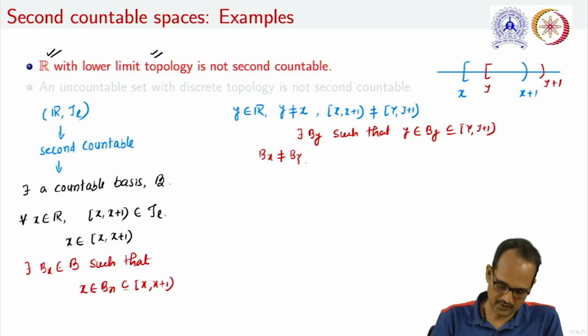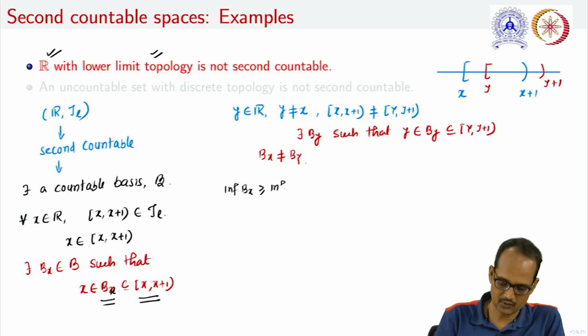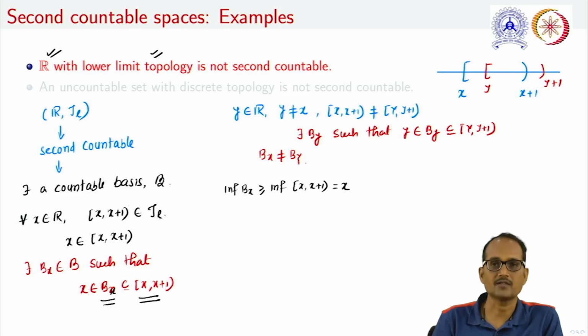This is possible because as this Bx is a subset of this semi-open interval, if we compute the infimum of this Bx, that will always be greater than or equal to the infimum of this set [x, x+1), which is always equal to x.